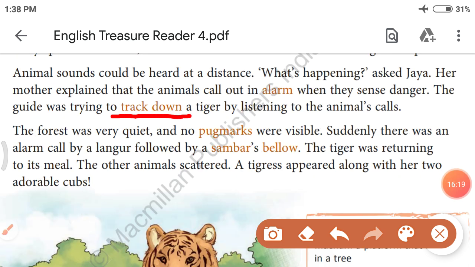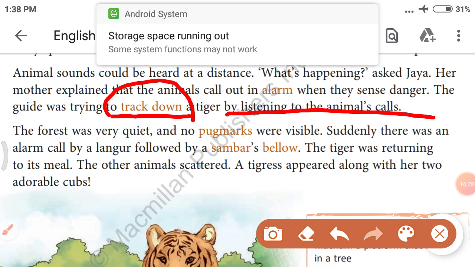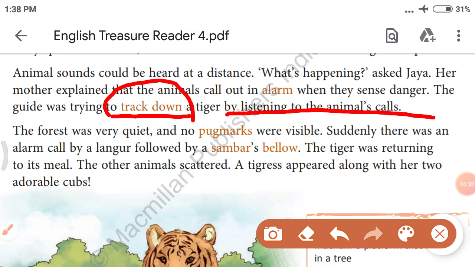Track down means to follow. As we all know, a tiger can kill any animal in the jungle, so animals were giving calls to each other by making a loud sound. Right? Let's see what happens.